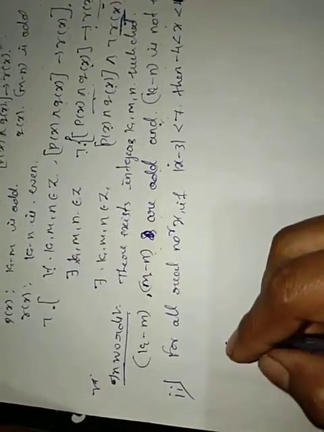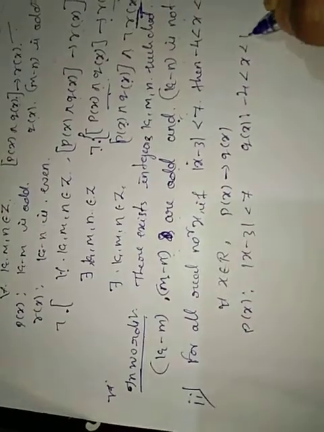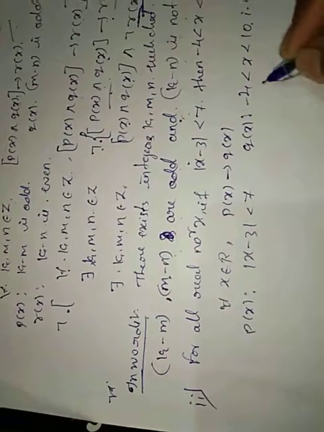So first I write this given statement symbolically. For all x belongs to R, p of x implies q of x, where p of x represents mod x minus 3 is less than 7. Q of x represents x greater than minus 4 and less than 10. That can also be written as x belongs to the open interval minus 4 comma 10.